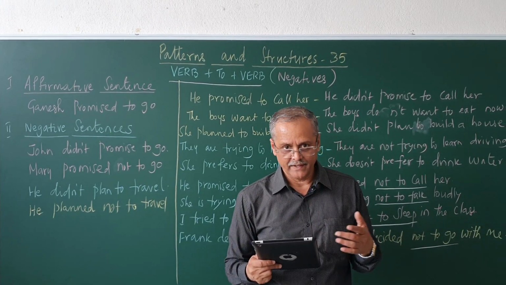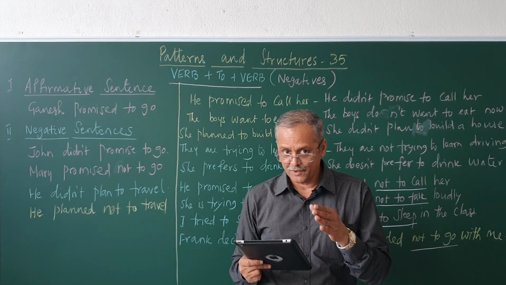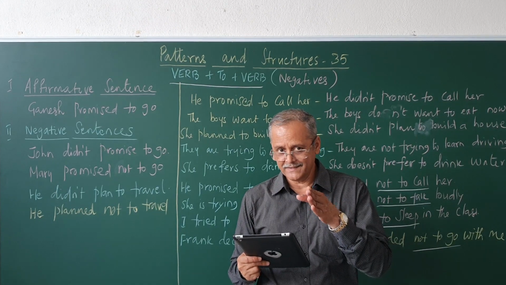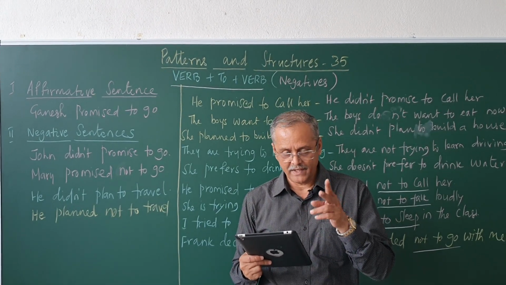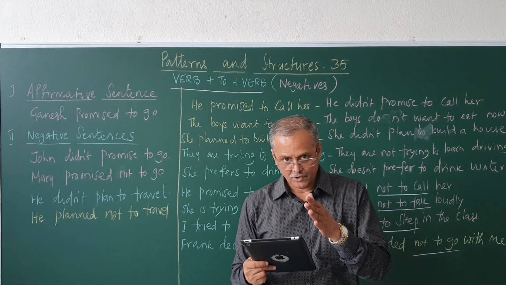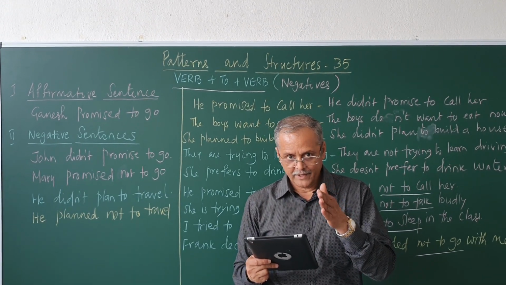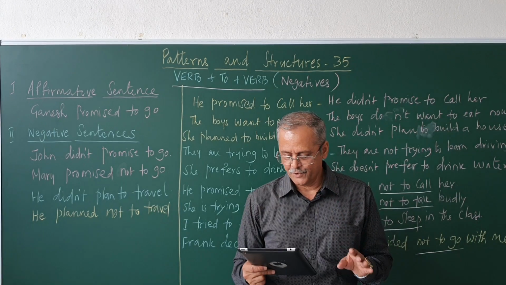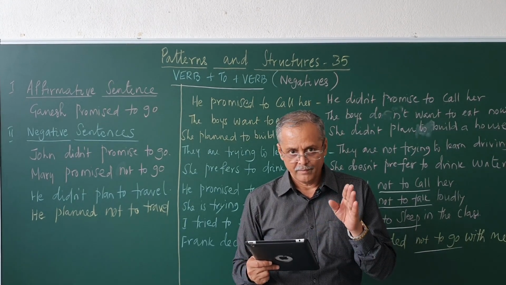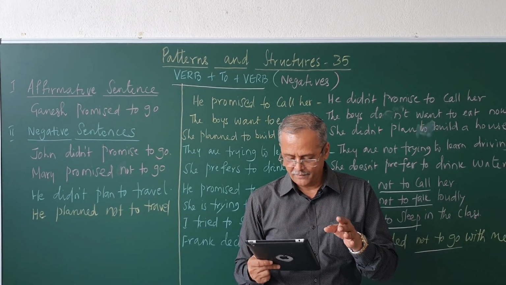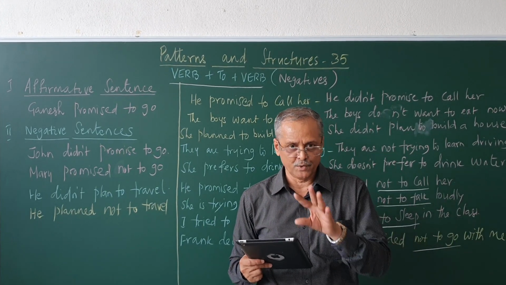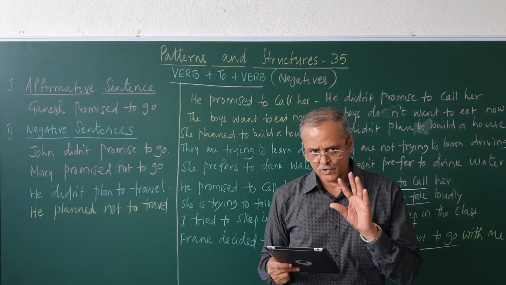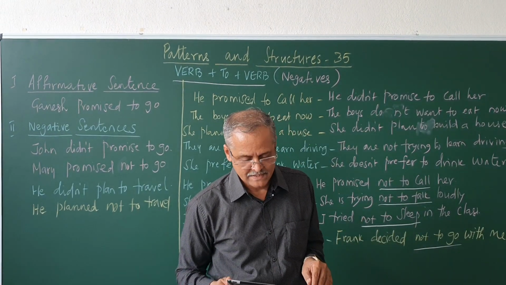John decided to study. Mary decided not to study, or Mary didn't decide to study. Two ways you can say. Mary decided not to study, or Mary did not decide to study. John promised to sing. Mary promised not to sing, or Mary did not promise to sing. So, this not to structure, as well as did not, does not, do not, we have to master.